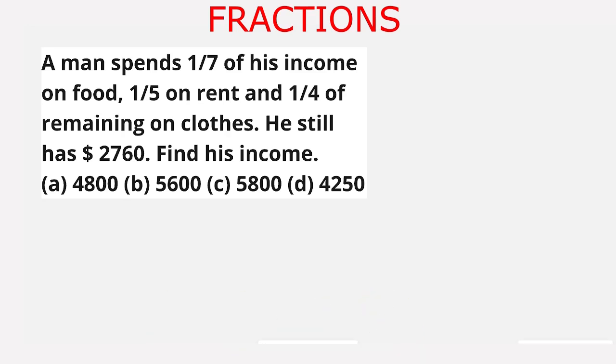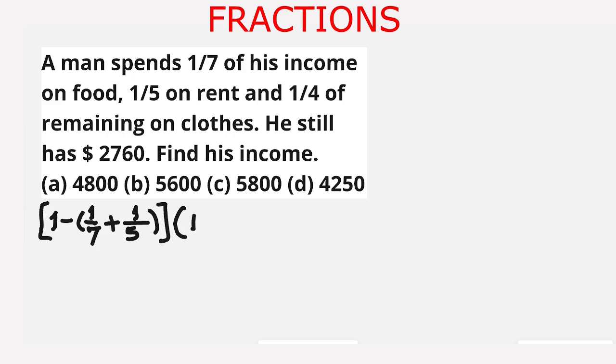We have to find the balanced fraction which will be equivalent to 2,760. First he spends 1 upon 7 of his income on food and 1 upon 5 on rent and 1 upon 4 of the remaining on clothes. So first we will find the portion which is the independent fraction. That will be 1 minus 1 upon 7 plus 1 upon 5. This is the independent fraction, and 1 upon 4 is the dependent fraction because it depends on the remaining part of the previous fractions.